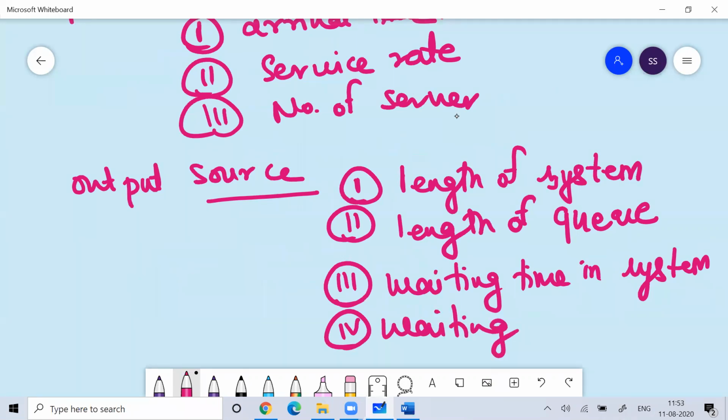So these are the four parameters that we study in queuing theory. These four parameters become the output source whenever we study queuing theory.